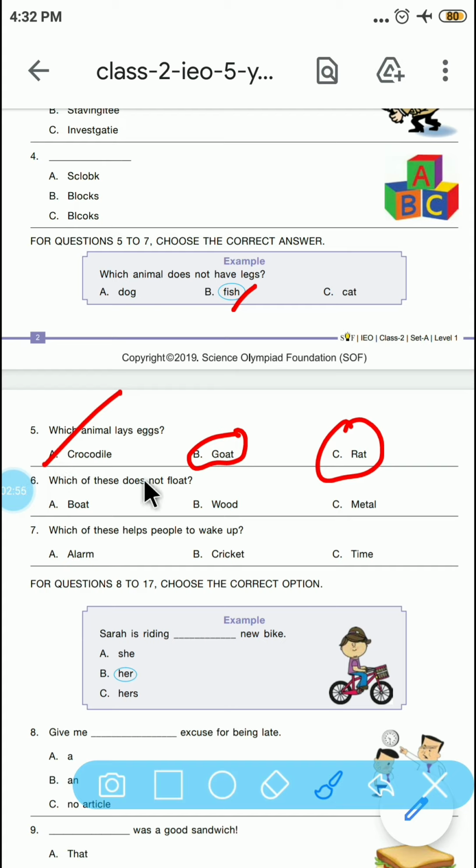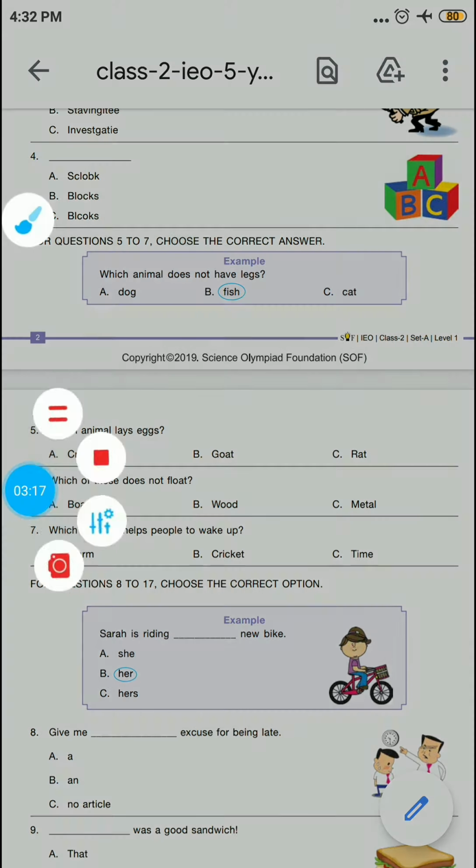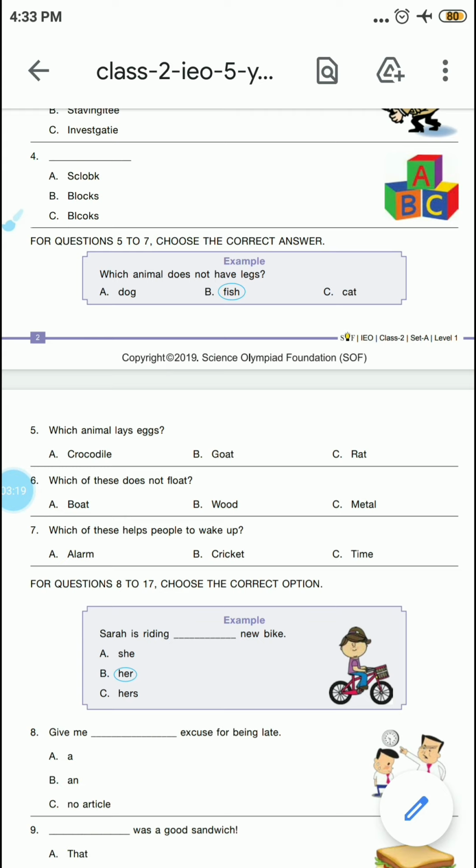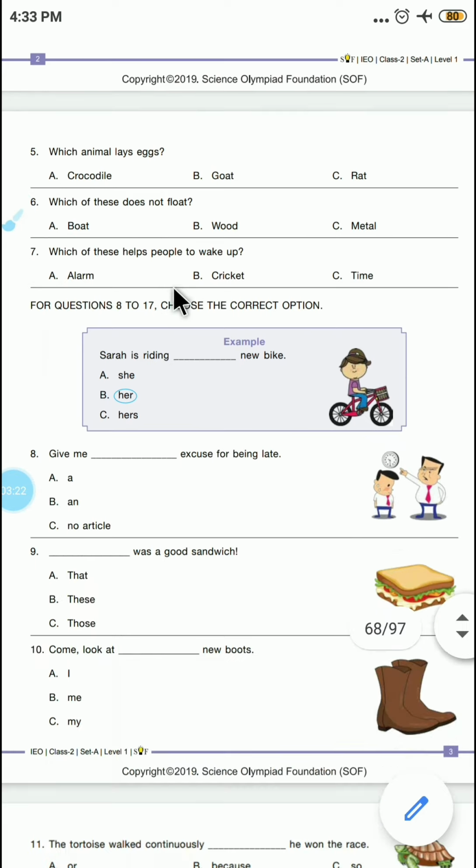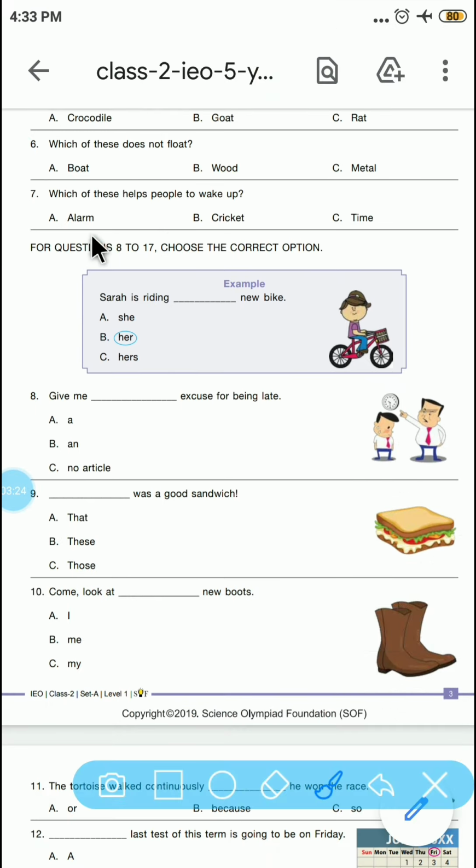Which of these doesn't float? So which is the element which doesn't float? It is metal. Neither boat nor wood. Now let's see question number 7. Which of these helps people to wake up? So alarm helps people to wake up. Now let's see the next section. Here it is, the correct answer is alarm.